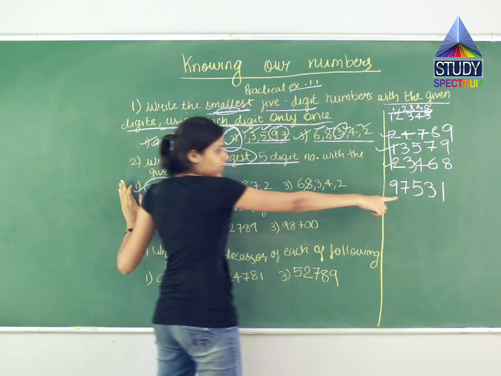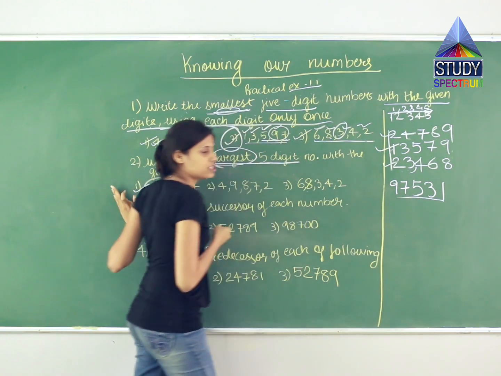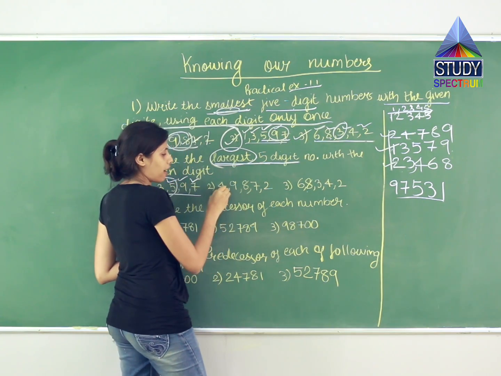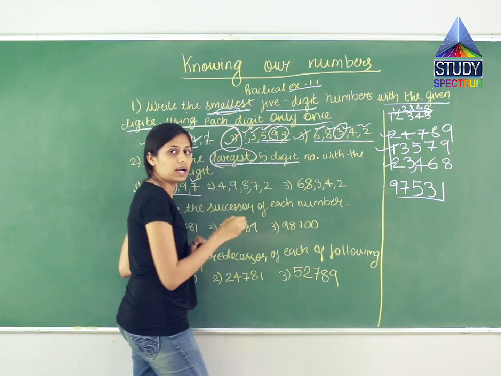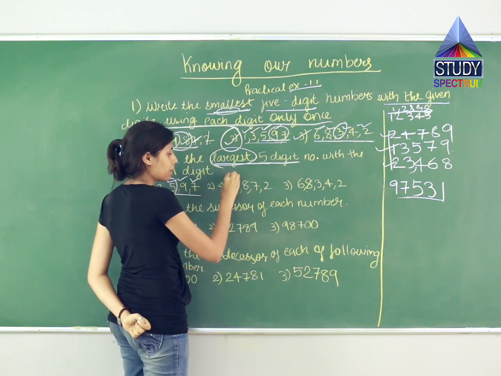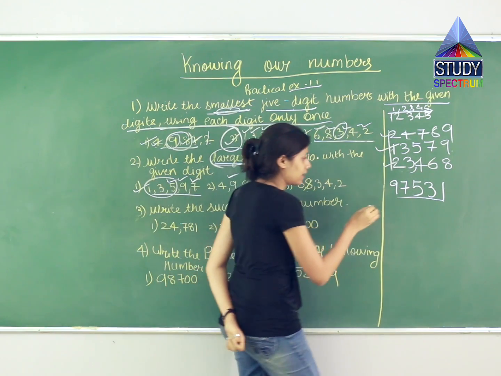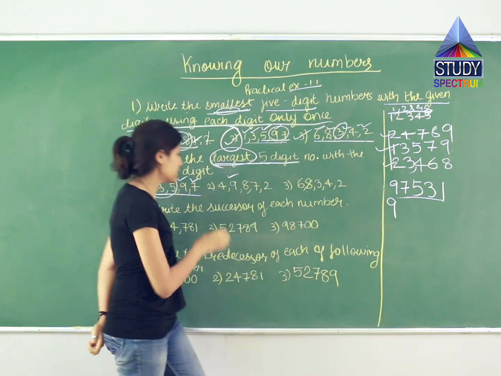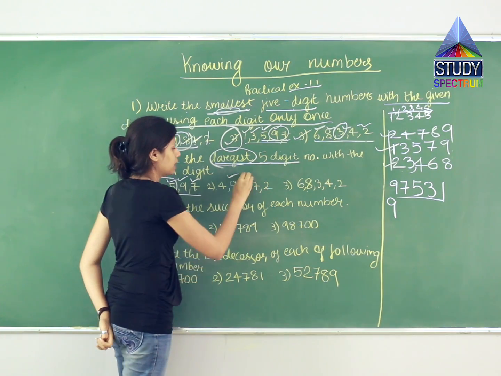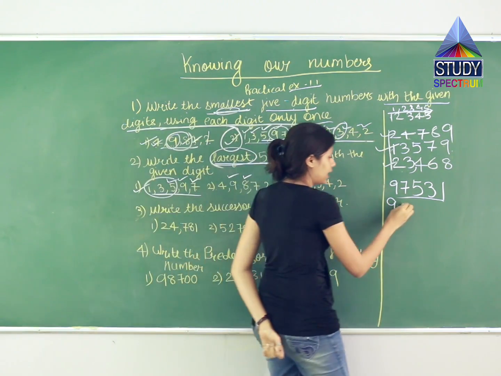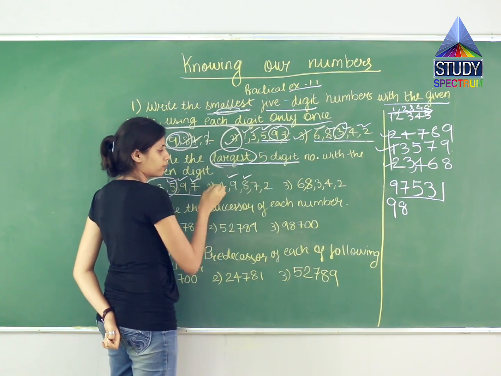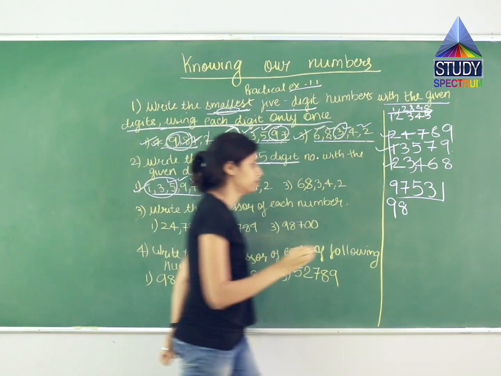So I have done the largest 5-digit number from the first option. Now the second option. In the second option I have 4, 9, 8, 7 and 2. Tell me, amongst these 5 digits, which is the largest number? Yes, the largest number is 9. So I'll write 9 over here. So 9 is done. Now from 4, 8, 7 and 2, which is the largest number? It is 8. So I'll write 8 over here. Then I have 7, 2 and 4. So I'll go with 7.